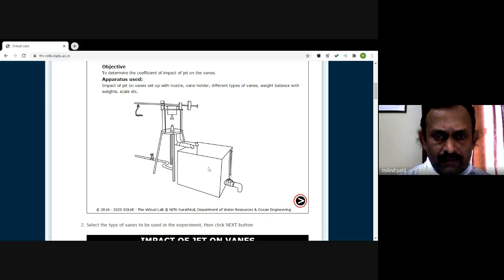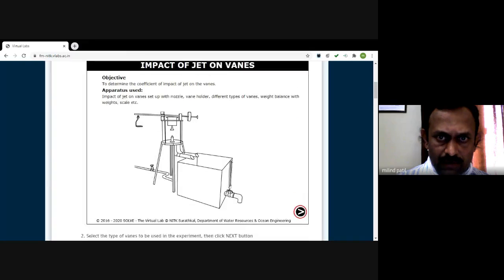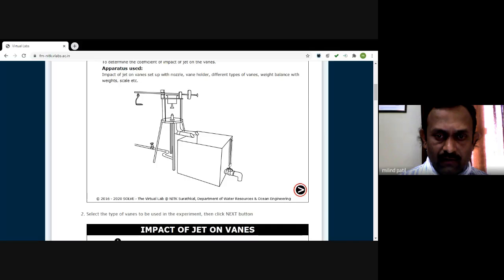Every time after measuring the discharge, we have to open this valve, and this tank must be emptied. The water coming out from this tank is again recirculated to the pump. So this is a simple introduction to the apparatus that we are going to use for our practical.